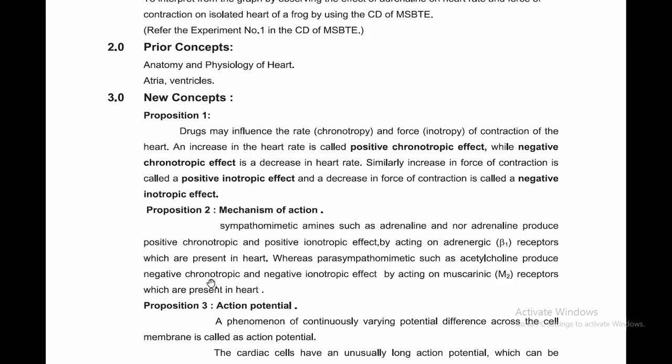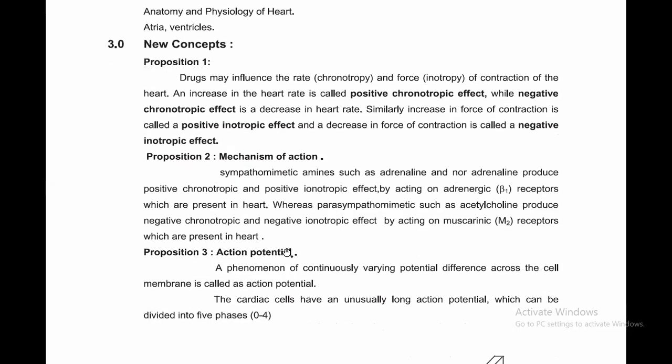Then next, action potential. A phenomenon of continuously varying potential difference across the cell membrane, means changing potential difference, is known as action potential.